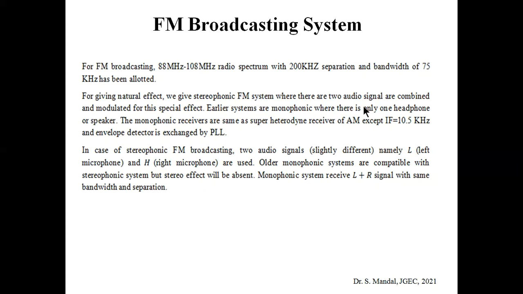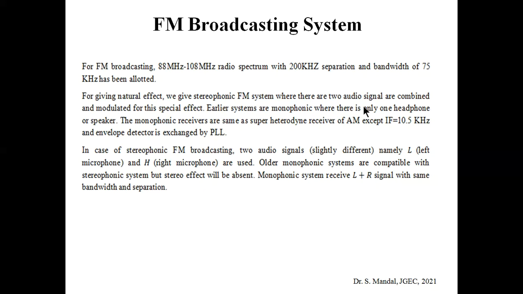To understand the direction of the sound, or the natural effect of any audio, there are slightly different signals approaching our left ear and right ear. So by using this concept, we are designing the FM broadcasting system.